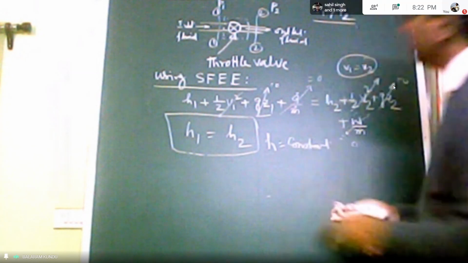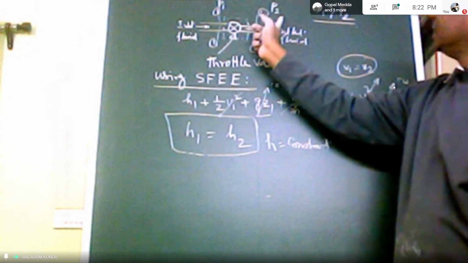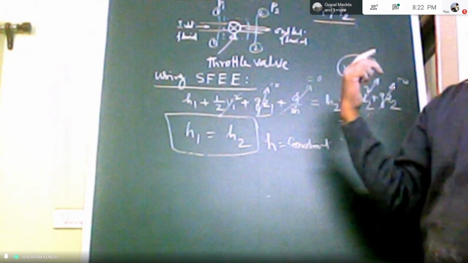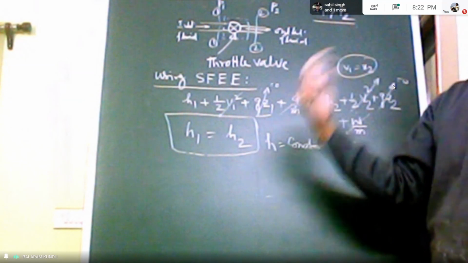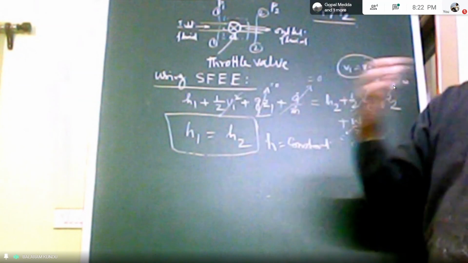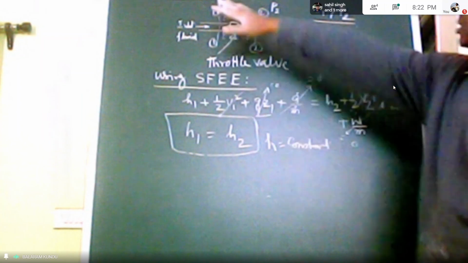Although pressure reduces here, so inlet pressure is P1, outlet pressure is P2, so pressure reduces. During throttling, pressure reduces, but the process of throttling is isoenthalpic. That means enthalpy does not change. So that should be H equal to constant during the throttling process.